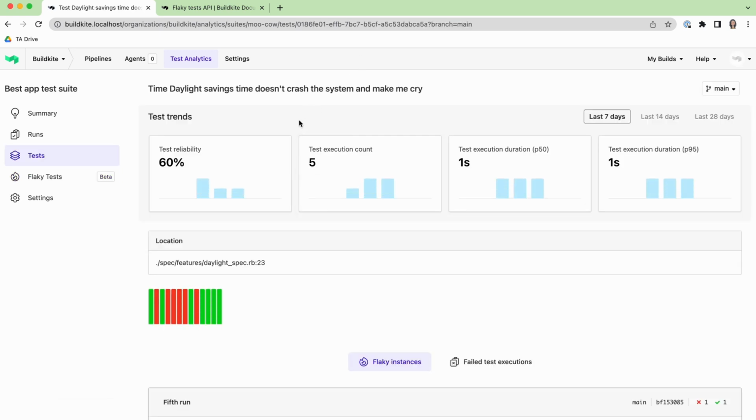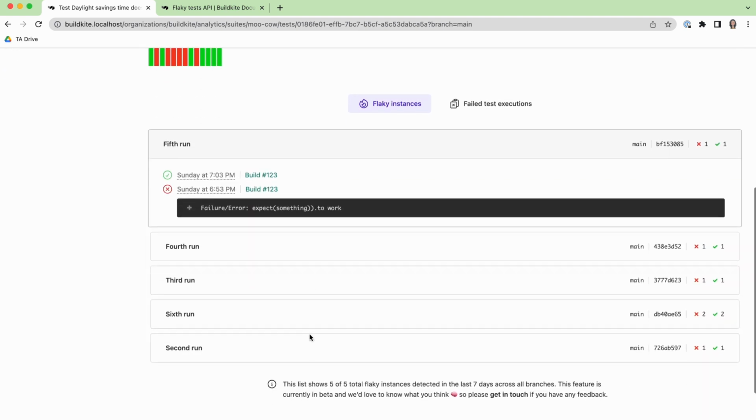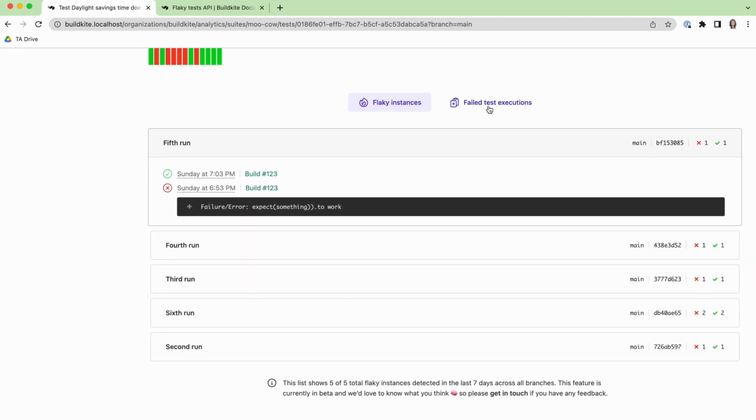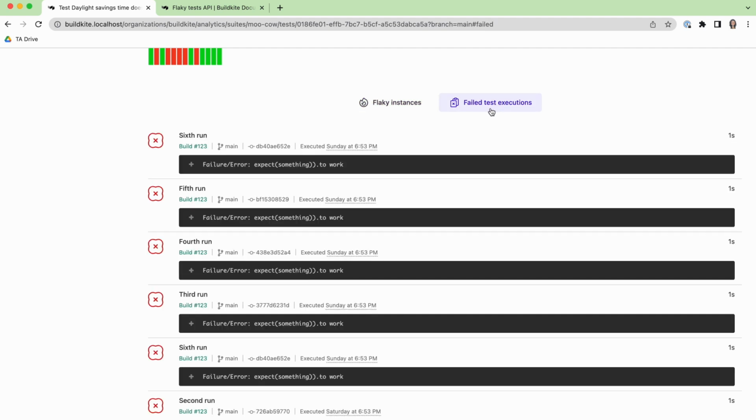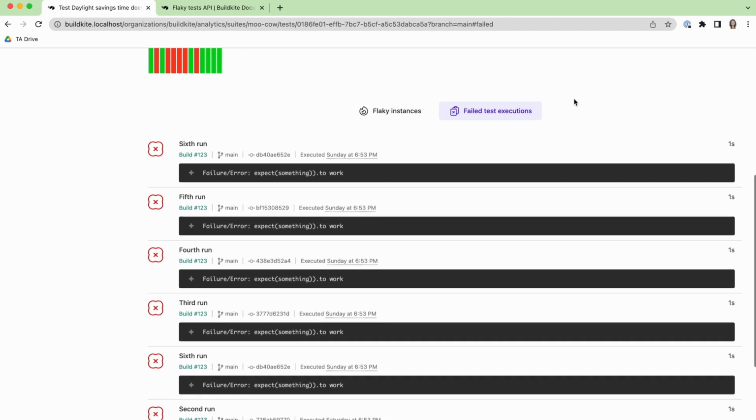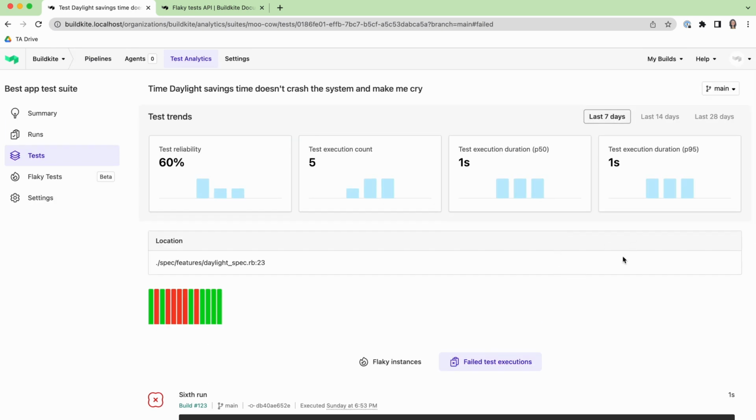These link to individual test trend pages, which you previously had access to, but the new thing on this page is that you'll have a new tab down here. So you not only see straight failed test executions, which a lot of people still find helpful because often folks want to find when did this test fail on main. But now you also have an additional layer of information, which is our auto-detected flips.